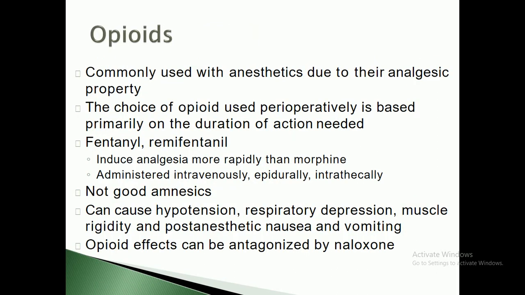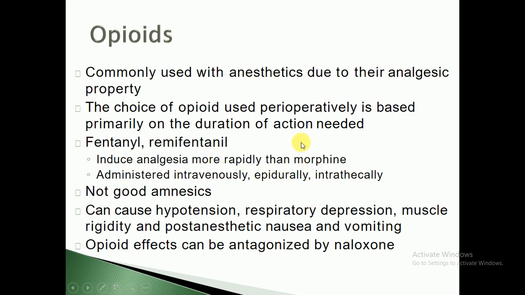Now we come to another group that is called opioids. As we know, opioids are drugs which cause sedation as well as relieve the pain sensation, so they are commonly used with anesthetics due to their analgesic property. The choice of opioid used perioperatively is based primarily on the duration of action which is needed, that is fentanyl and remifentanil. It also comes under the category of opioids, and it induces analgesia more rapidly than morphine.